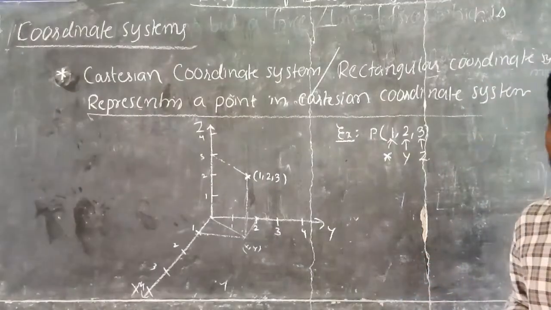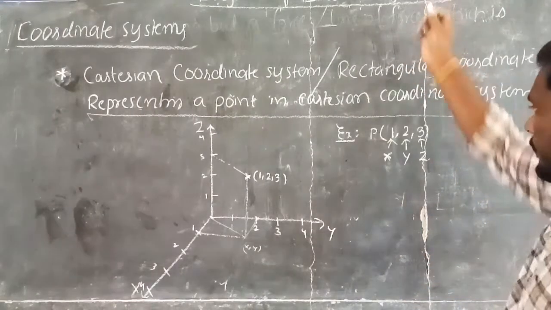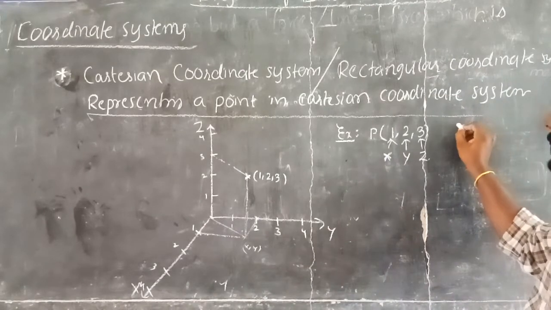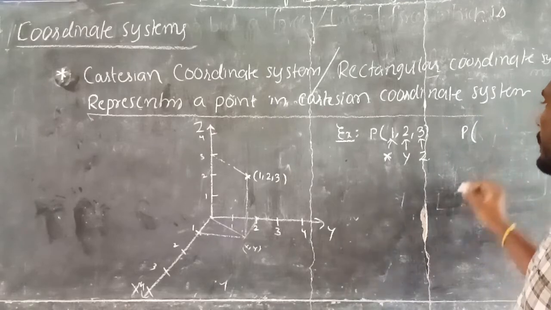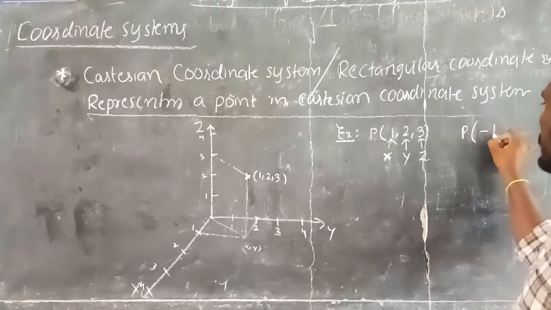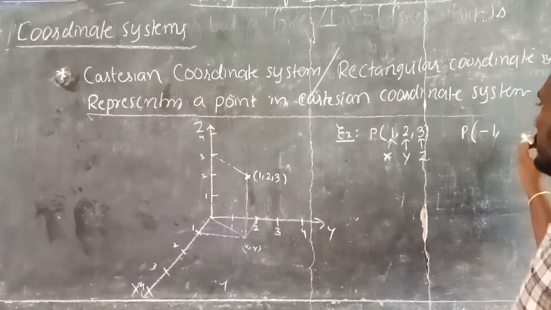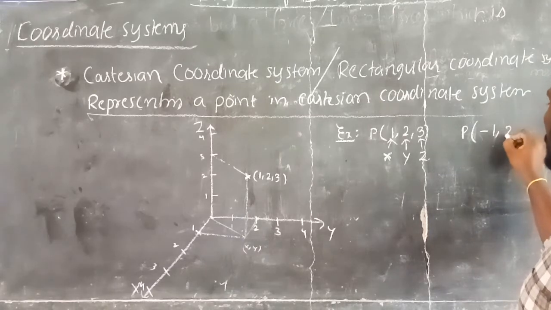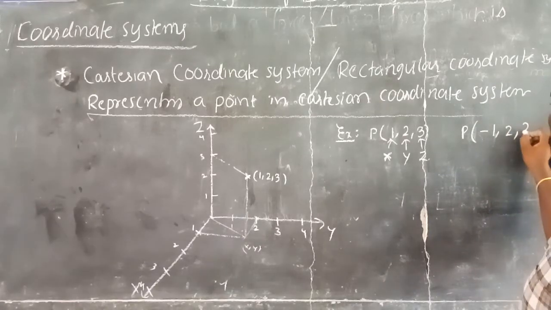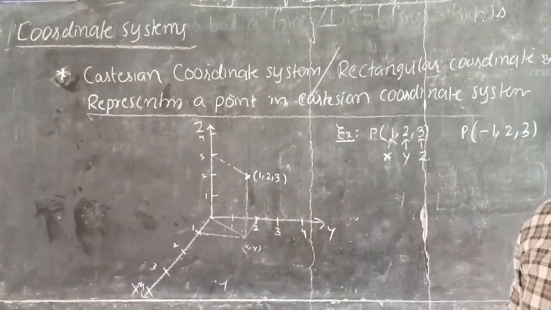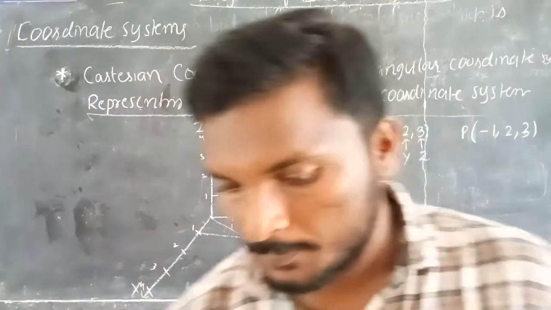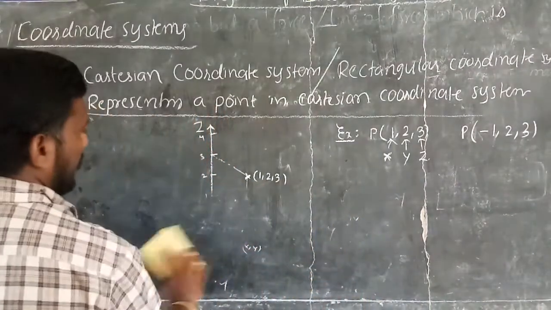So for your understanding, I am representing one more point, which is point P of -1, 2, and 3. Represent -1, 2, 3 on this Cartesian coordinate system. So again I am drawing.